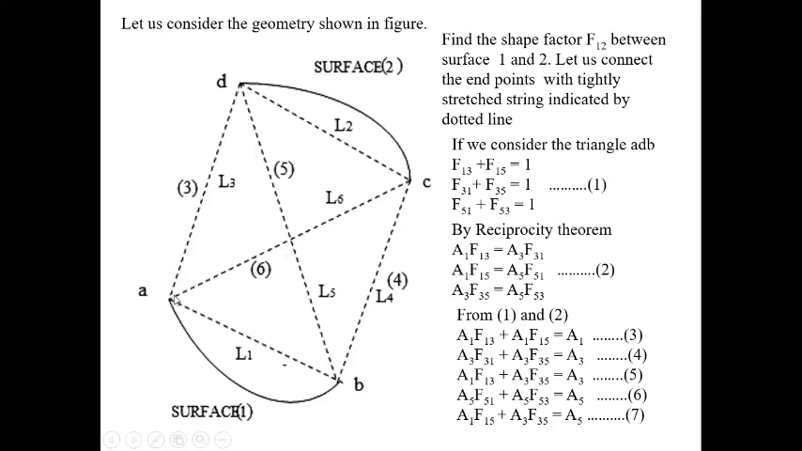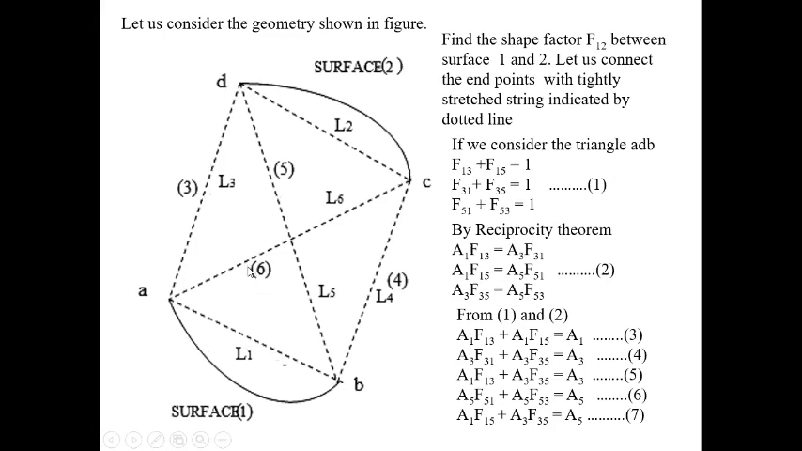So first we consider the triangle ADB. For ADB, the shape factor F11 equals 0 because this is a straight line. Here the surface is considered as a tightly stretched string, which is given by the dotted line. So for this F11 equals 0. From this triangle ADB, the equations will be F13 plus F15 equals 1. Similarly, F31 plus F35 equals 1, and F51 plus F53 equals 1. So this is from the triangle ADB.